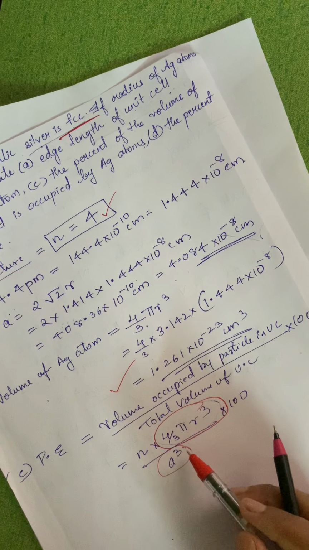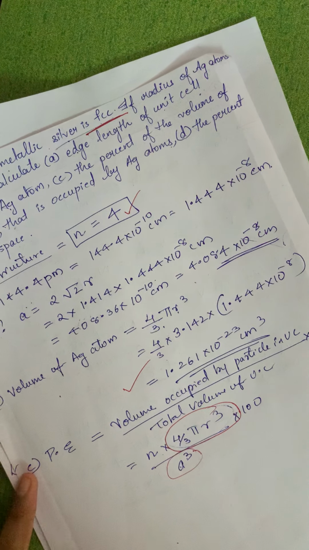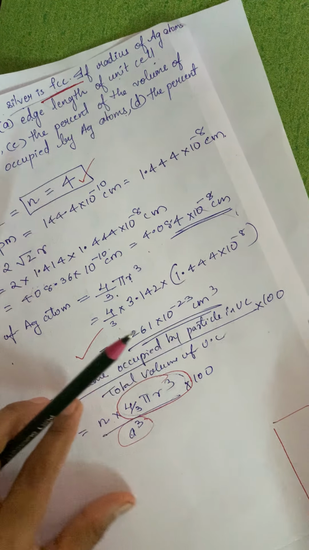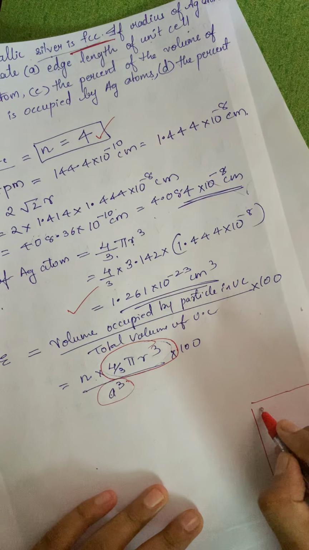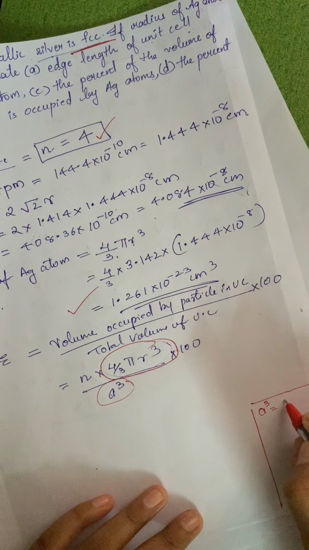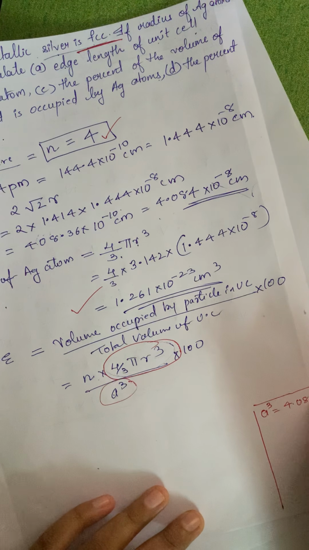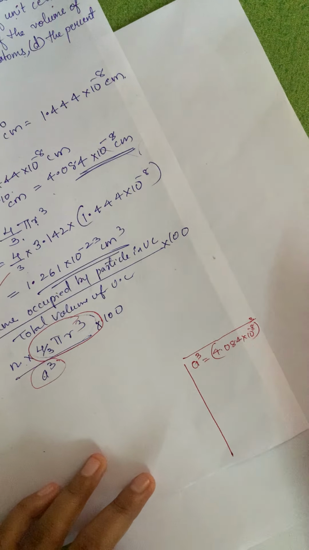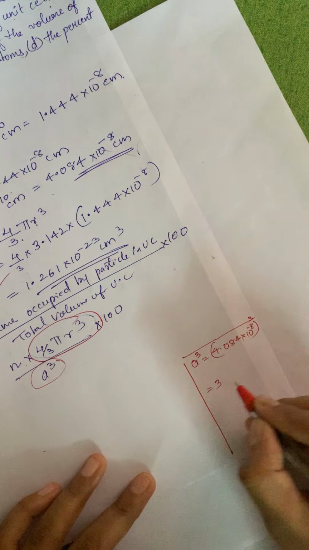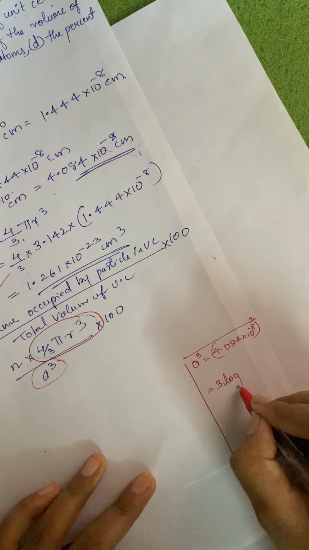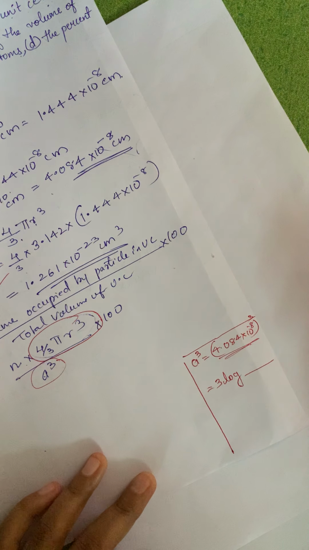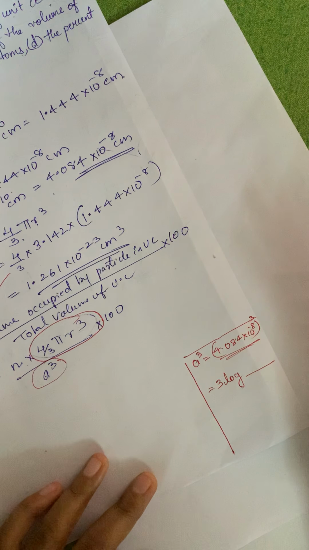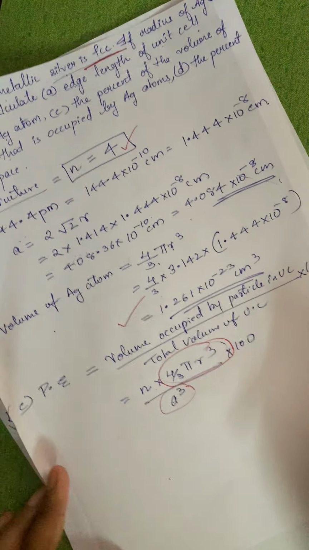Now to take the cube, if you want to take a cube of something, I'll just let you know about it here. Like for example a cube, you have to find out 4.084 into 10 raised to minus 8 the whole cube. If you apply log over here, it is nothing but 3 log of whatever the value you have to write down over here. Okay, so it will be simple for you to solve.